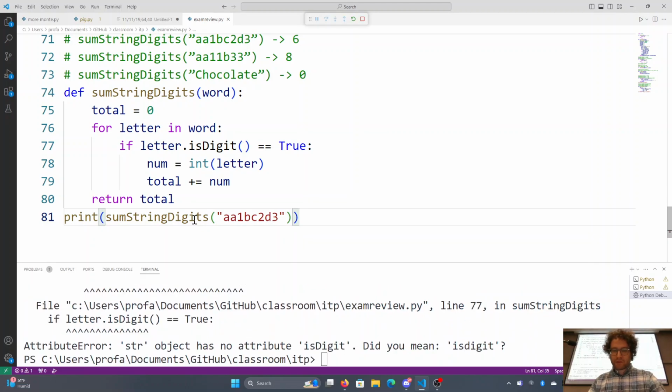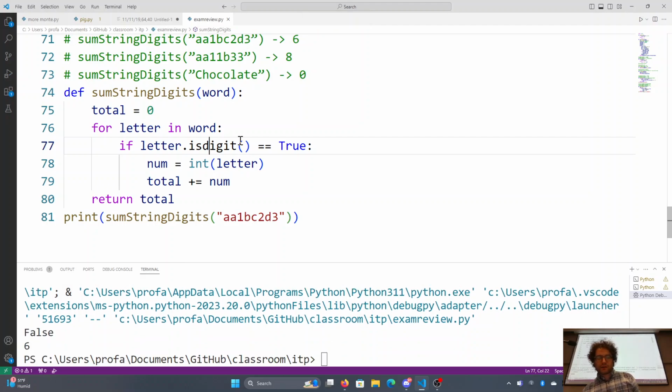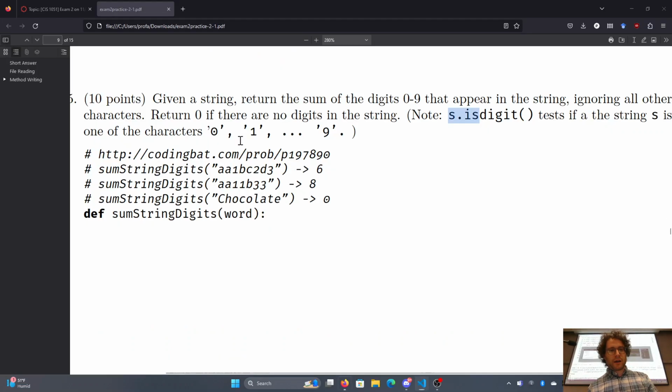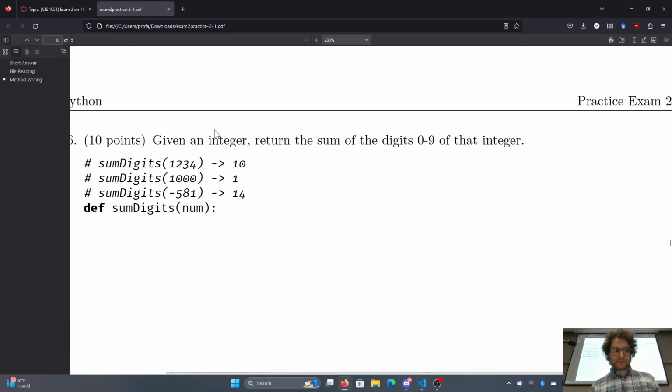Yeah, I just plan on moving through this as quickly as possible. Letter is digit. Oh, yeah, is digit, lowercase. And there we go, 6. Very straightforward kind of question there. Given an integer, return the sum of the digits 0 through 9 in that integer. So very similar, but different.